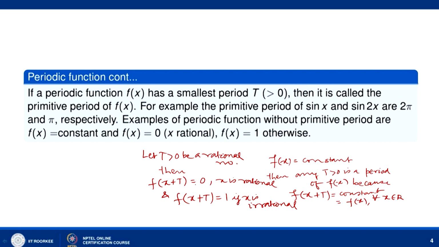So f(x + T) is equal to f(x) if x is rational, and f(x + T) is equal to f(x) if x is irrational.